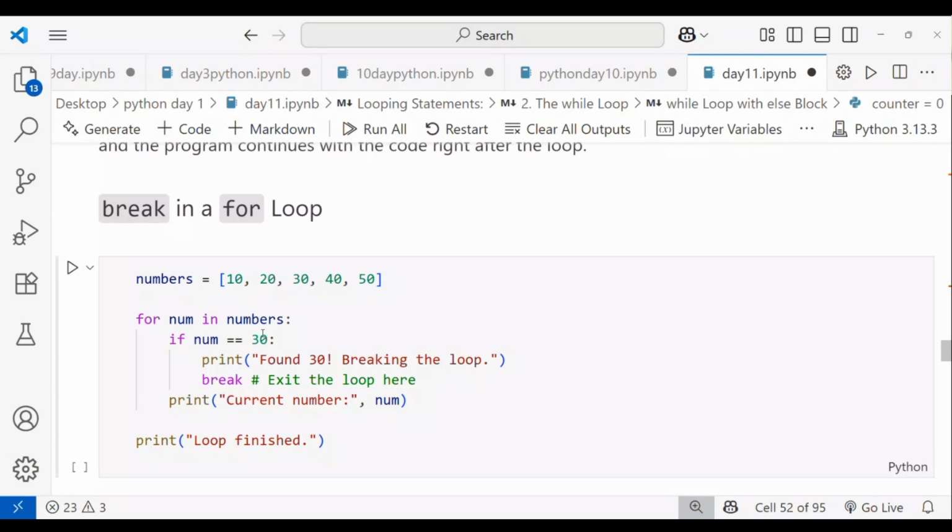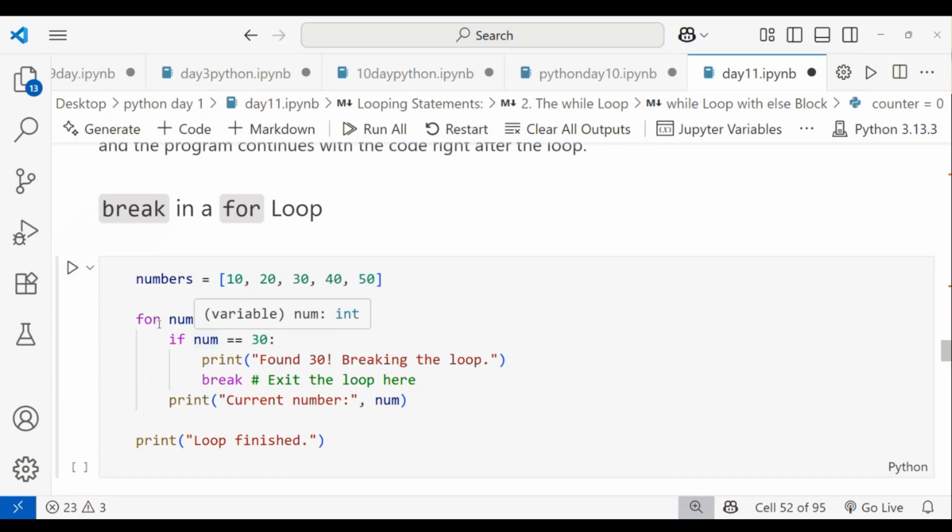I'm using break here. I have taken one variable called numbers, and inside that I give a list consisting of 10, 20, 30, 40, and 50. I'm taking a for loop. I'm mentioning one variable called num for iterating, then the variable name numbers and a colon. This is how to write the for loop.